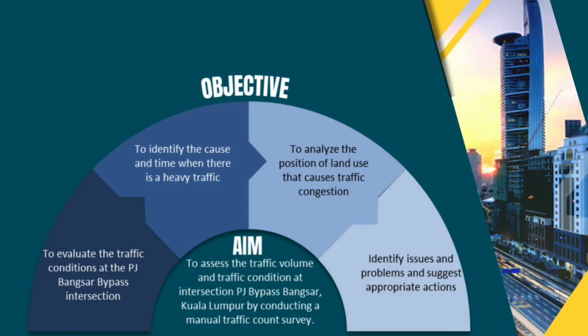The first objective is to evaluate the traffic condition at the PJ Bangsa Bypass intersection, and the second is to identify the cause and time when there is heavy traffic. Third is to analyze the position of land use that caused the traffic congestion, and lastly, to identify the issues and problems and suggest appropriate action.